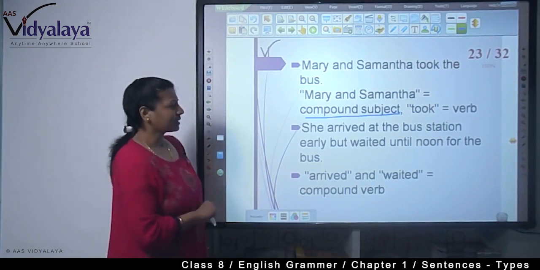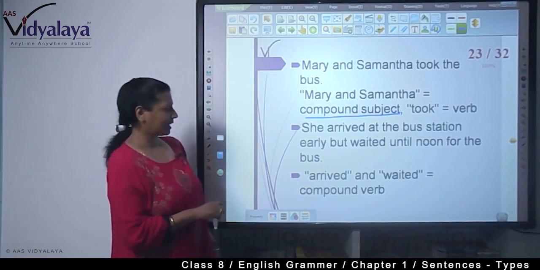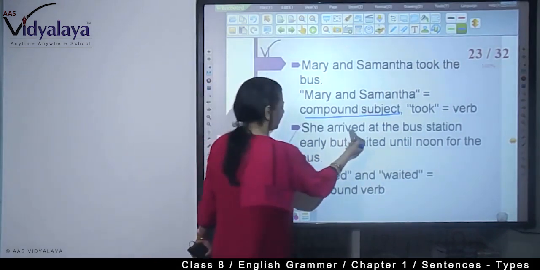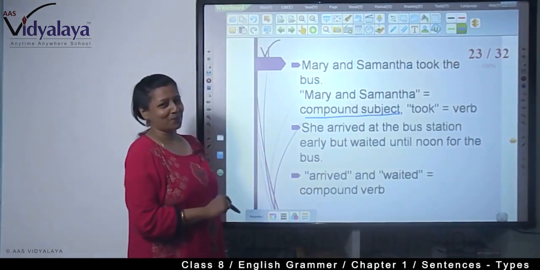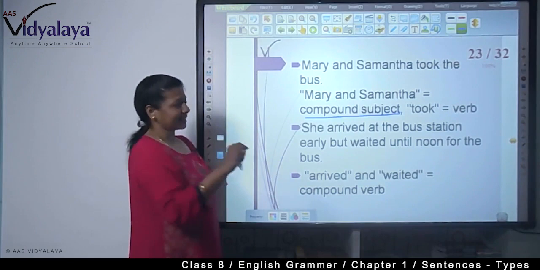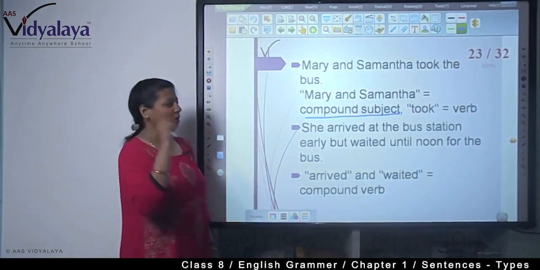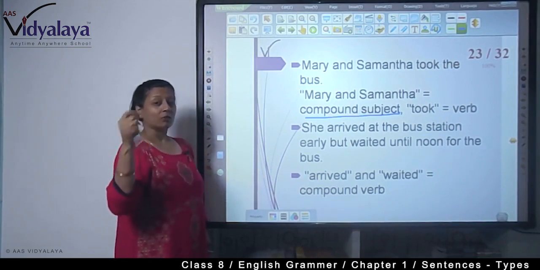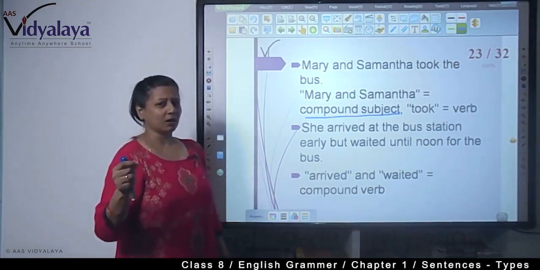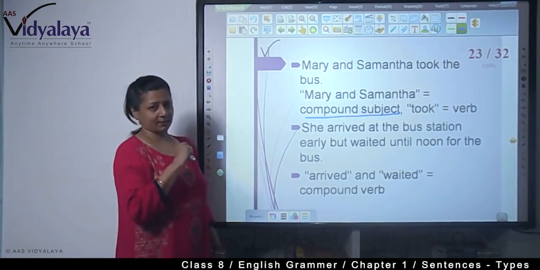She arrived at the bus station early but waited until noon for the bus. Here you are seeing 2 verbs, arrived and waited. So, these 2 verbs are called compound verbs. So, you are seeing how, with increasing the number of subjects, Mary and Samantha, and with increasing the number of verbs, we can write a longer simple sentence.